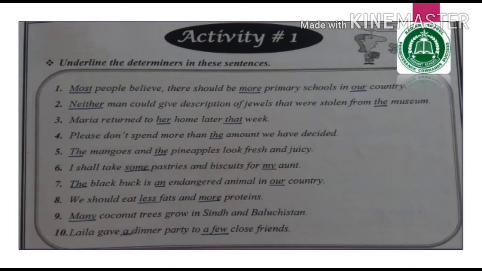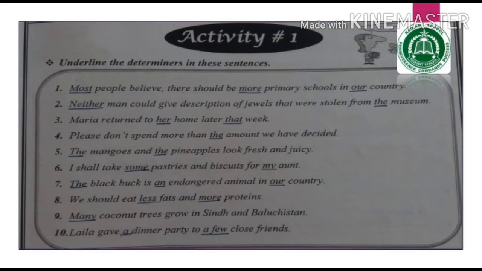Here, just before the noun people, most people, a quantitative determiner. So underline most. Then before primary schools, schools is a noun. Before schools, primary is an adjective that tells the quality of a school, what kind of school that is. Just before an adjective, more is a quantitative determiner. So underline more. Then our country. Country is a noun, and before a noun there is a possessive determiner, our country. So underline this one. There are 3 determiners in the first sentence: most, more and our.